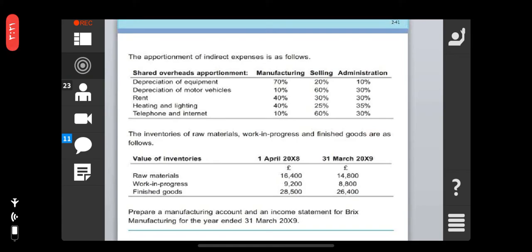Do you understand it? Do you understand this table? Muhammad, do you understand this table? Because it is very necessary to understand the table, otherwise you cannot understand the things. For the calculation, you need to understand this table. What is the apportionment? Hello.